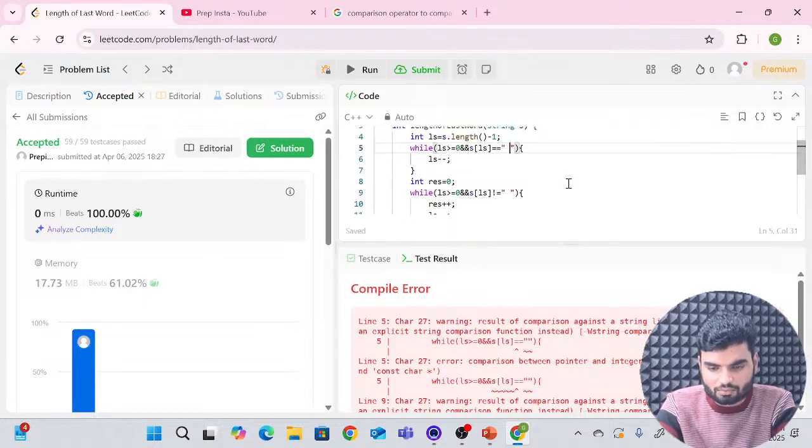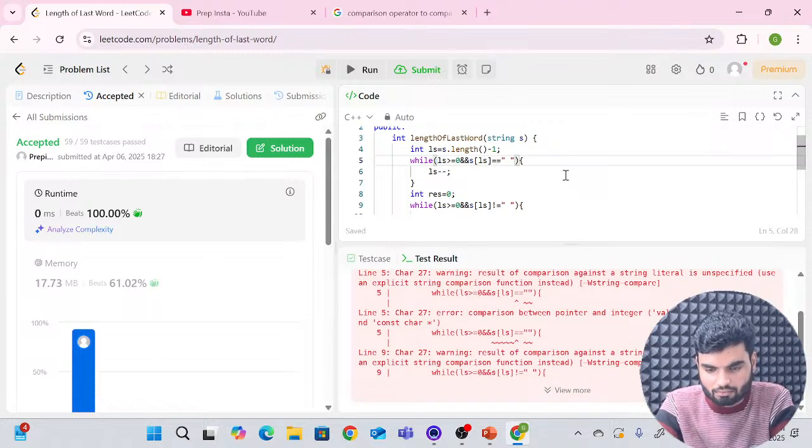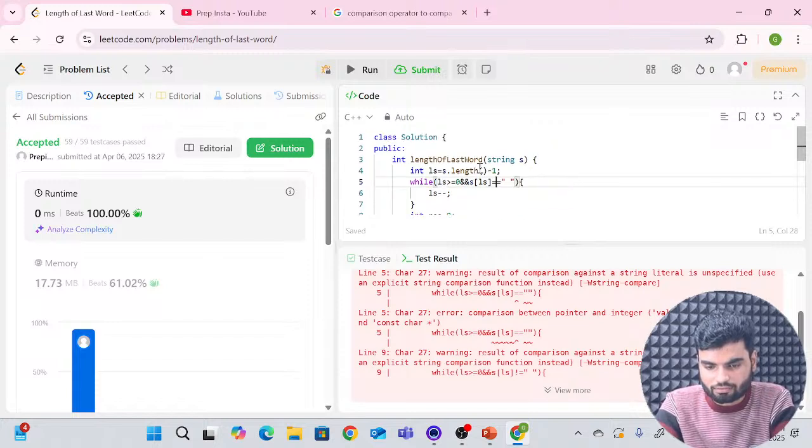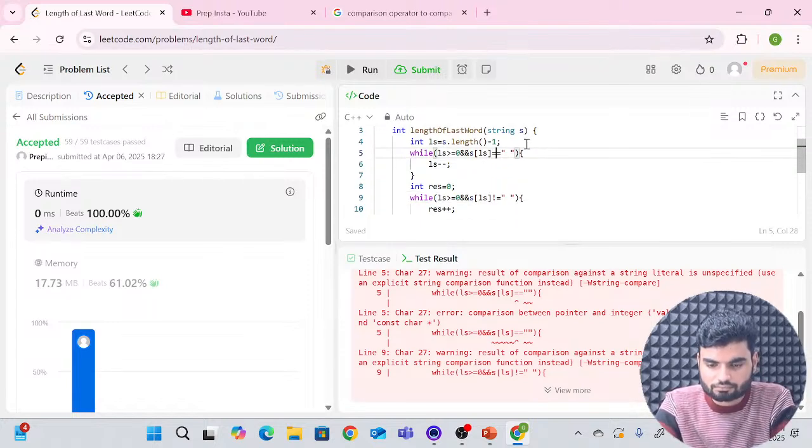I don't think there is any mistake in this. Double equals works. So I'm using double equals only. But why? Even if everything is correct, why is this making a mistake? And also line number 9. It's not comparing the character. Right? Probably I guess we are getting the character only this way. Right? We have the same code, but still why is this not working?